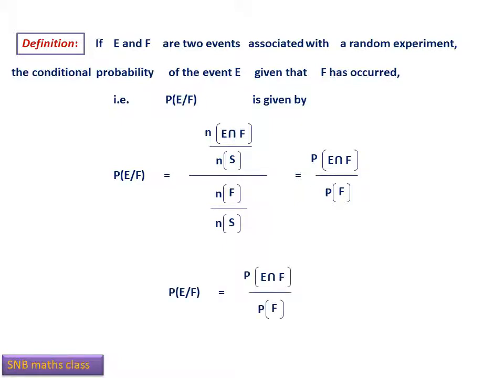Therefore, we have to remember the formula like this. Probability E given F will be equal to probability E intersection F divided by probability F. But you must observe carefully, E is the second event, F is the first event. That means we are talking about the probability of second event E given that F has already occurred, and F is the first event. So that is the very important thing which you have to understand.